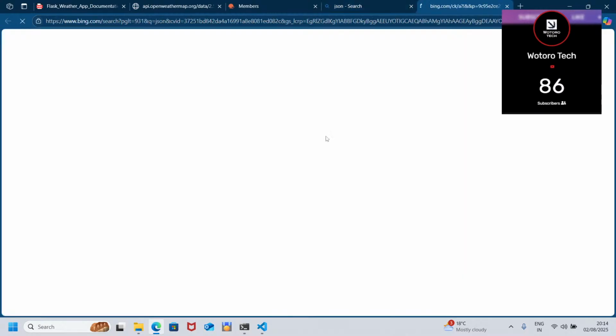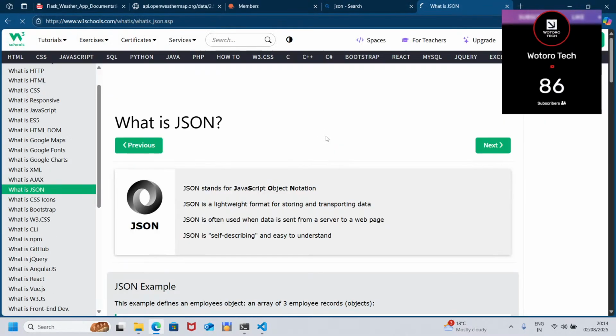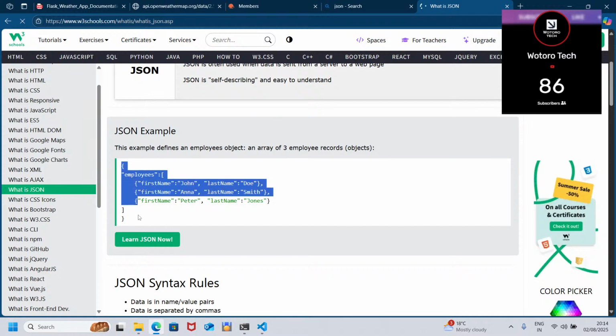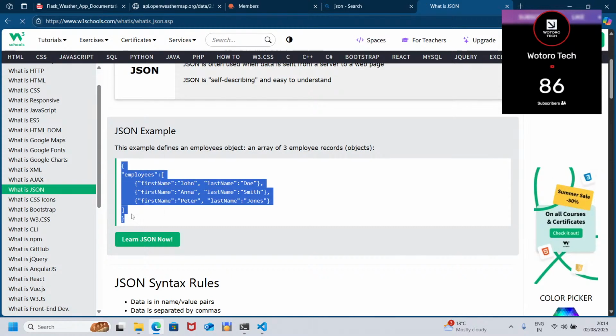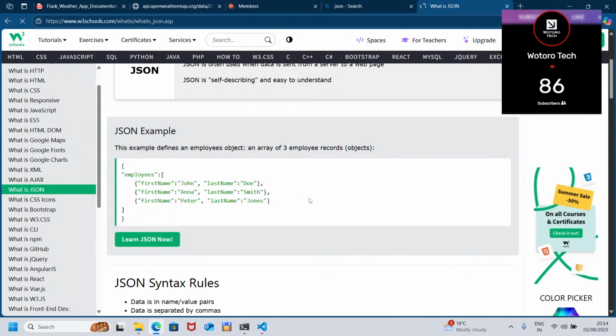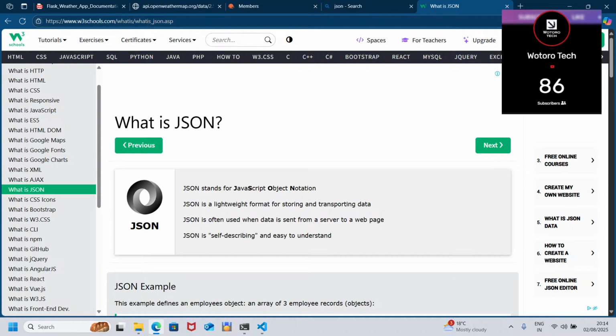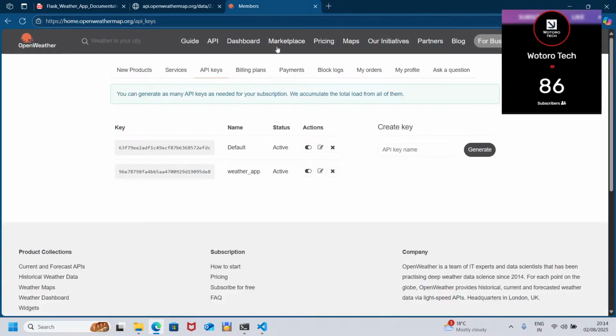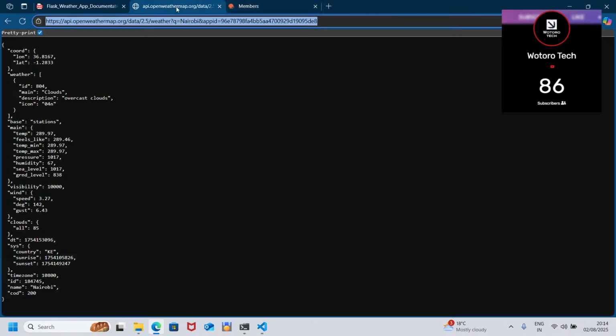If you want to see the format of JSON, it's similar to Python dictionaries. It's also a better way of storing data. So that is JSON. As you've seen from here, it's human readable text, so we need to return our information in a human readable manner.